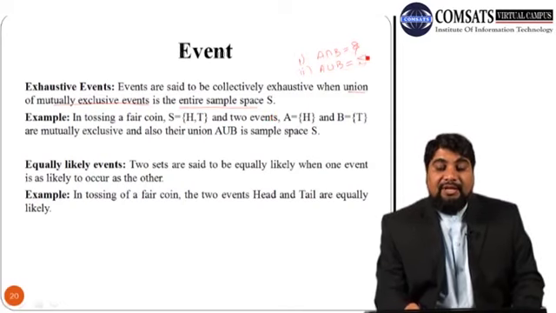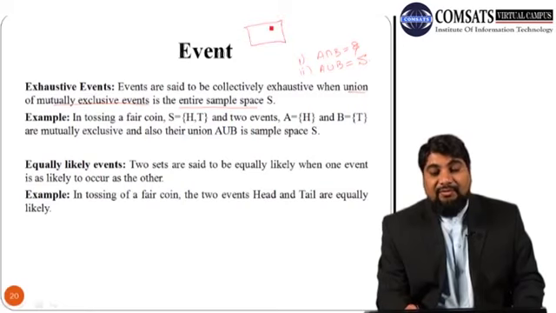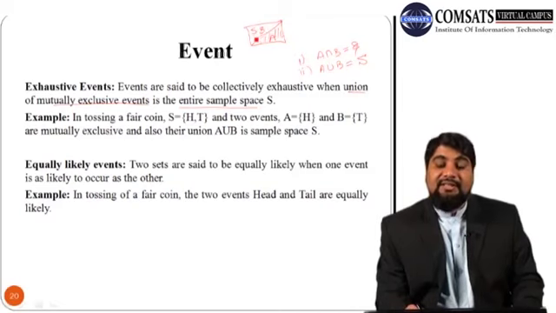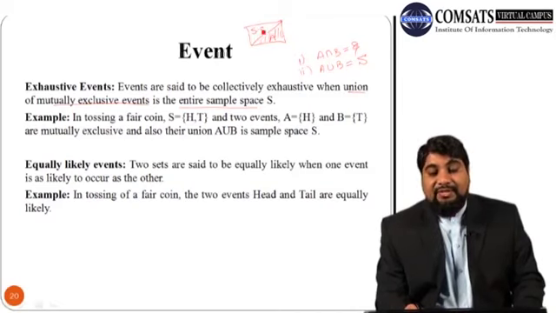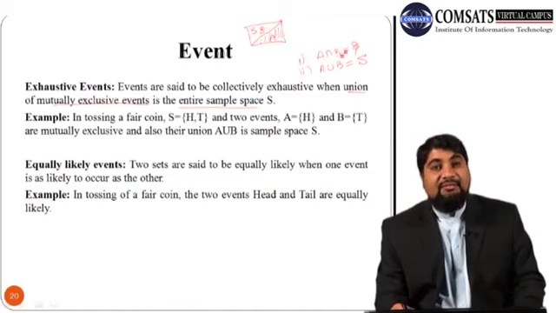As in the case of a Venn diagram, suppose this is the sample space. Suppose this is event A, the bottom half, and this is event B, the upper half of this triangle. You can see that there is nothing common in A and B, so their intersection is empty.